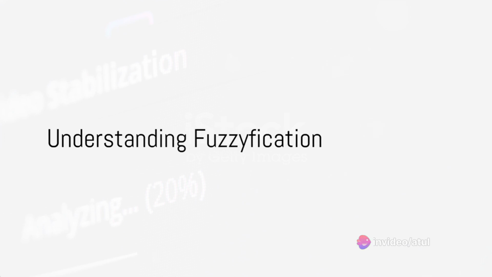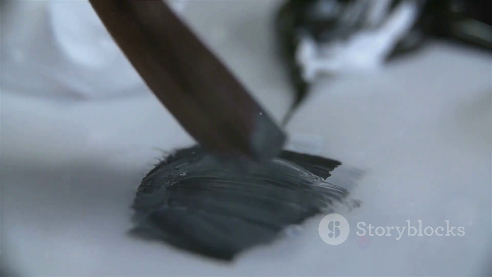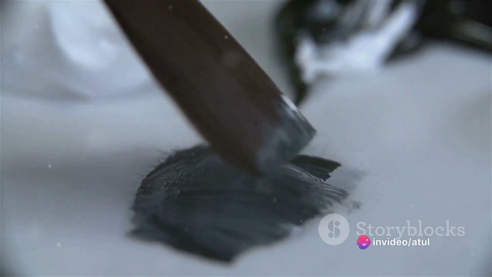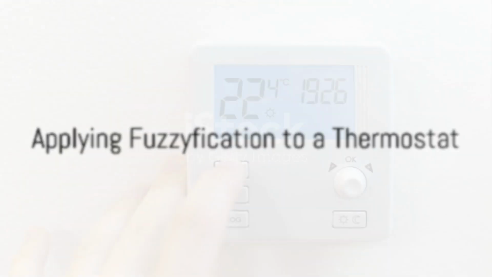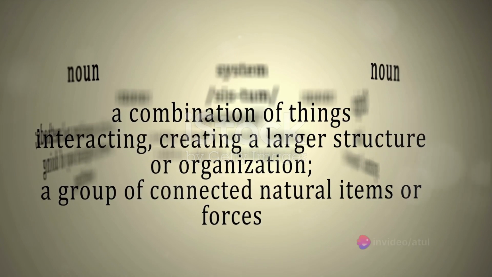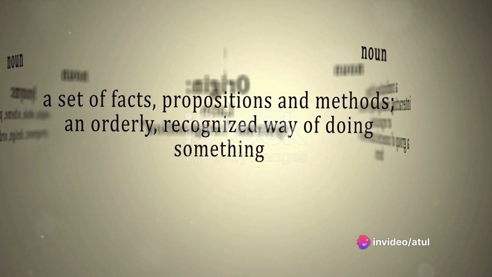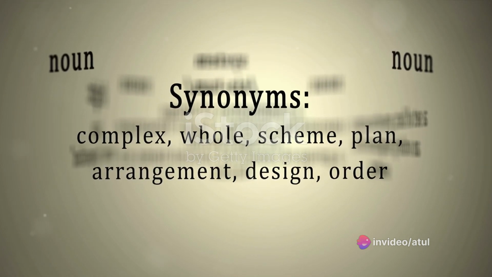Fuzzification is the process of transforming a crisp input value into a fuzzy value. It's akin to taking a black and white picture and adding shades of gray to it. It's about dealing with the world not in absolutes, but in degrees of possibility. To understand this better, consider a simple thermostat. In a conventional system, you'd set a temperature and the system would either be on or off, depending on whether the room temperature is below or above the set value.